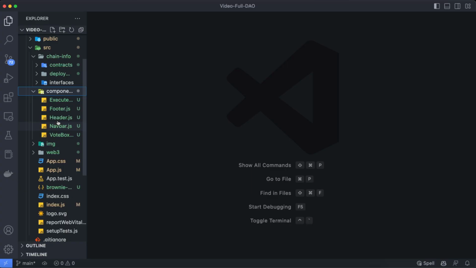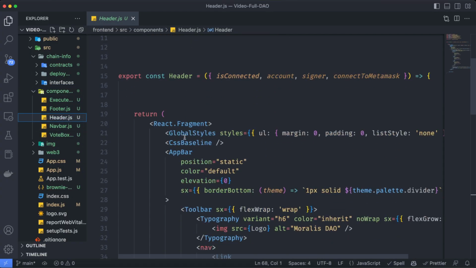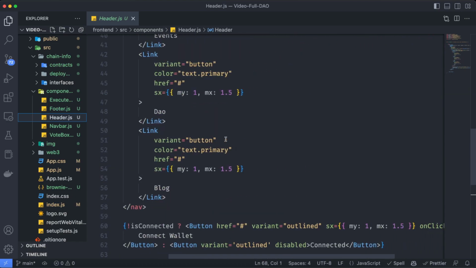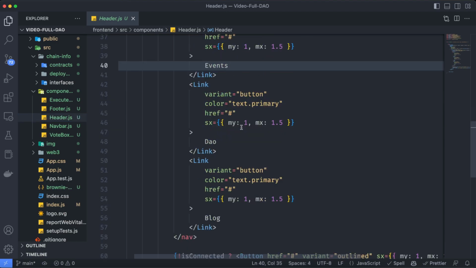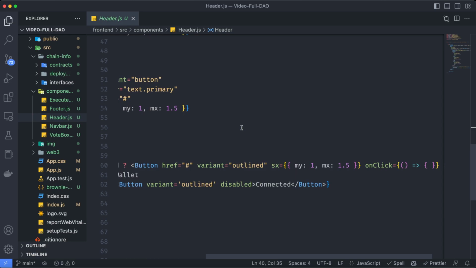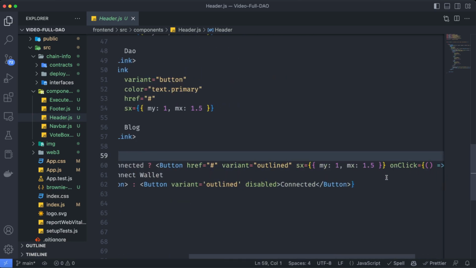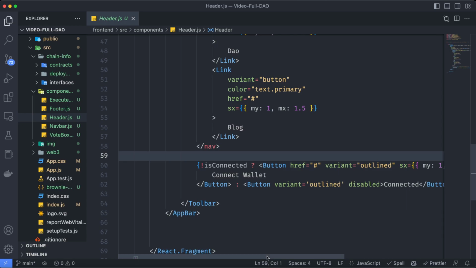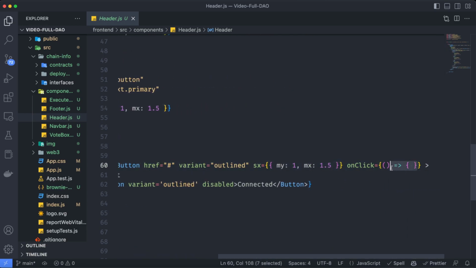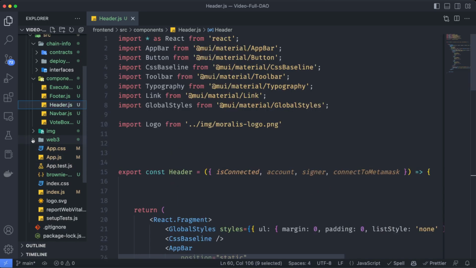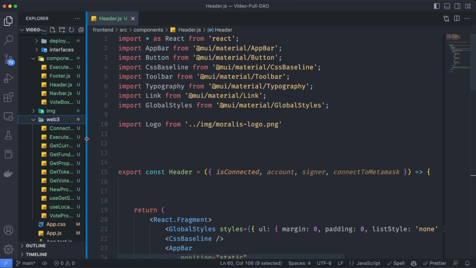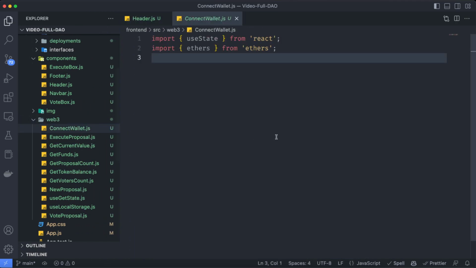Here in the components, we have a component called header, in which we have all the information for the connecting button, including the navbar, the top navbar, and so on. The most important part here is this onClick function on the button, which for now is empty. We are going to create a function over here in order to connect to MetaMask. So please go to the Web3 section, and you are going to have a file named connectwallet.js, which already has some basic imports from ethers and from React itself.